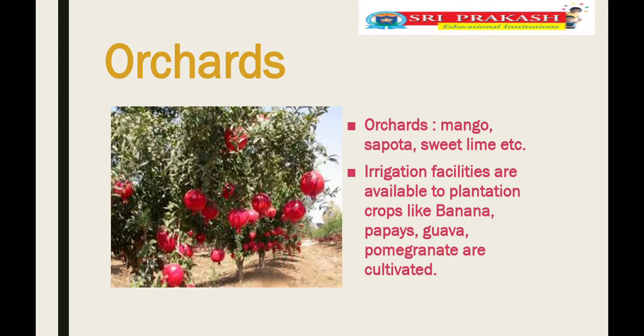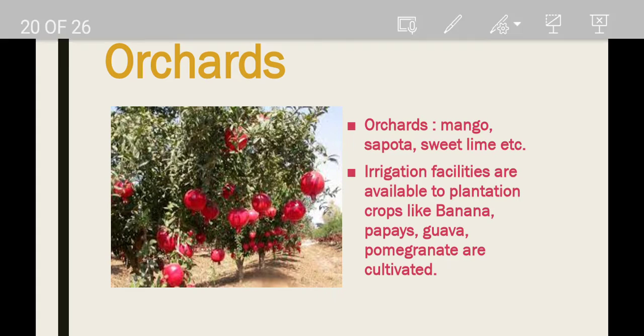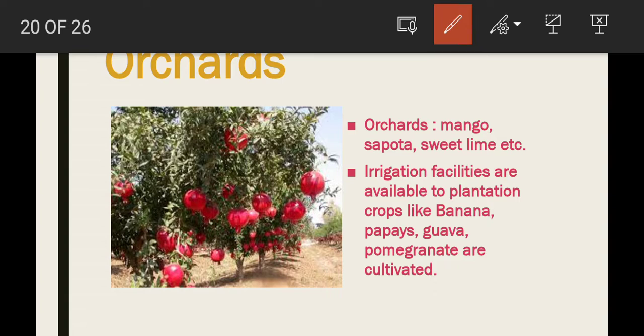What kind of orchards are there, children? Here, mango, sapota, sweet lime. These are the orchards grown in the plateau region. And next, if we provide the irrigation facilities, we can cultivate banana, papaya, guava, pomegranate.